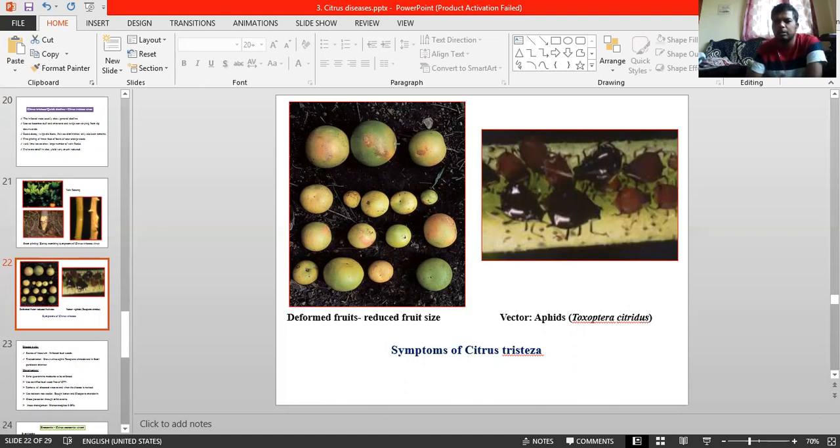There is nothing, till one state is not accepted. Almost all states it is present. And it affects all kinds of citrus plants, but primarily orange, grapefruits, and lime are more susceptible. And the symptoms consistent of quick or chronic tree declining are particularly common. So that's why it is naming.